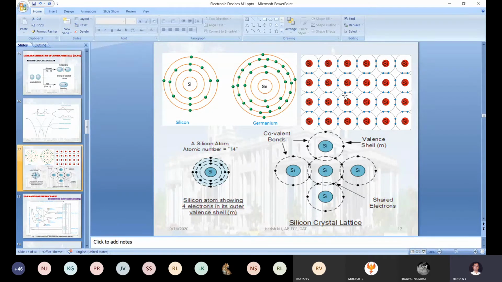One thing you can recollect from this slide: what are the valence electrons individually isolated? What are the 4 electrons in silicon and the 4 valence electrons in germanium? All the 4 electrons have almost, not exactly, the same energy levels.